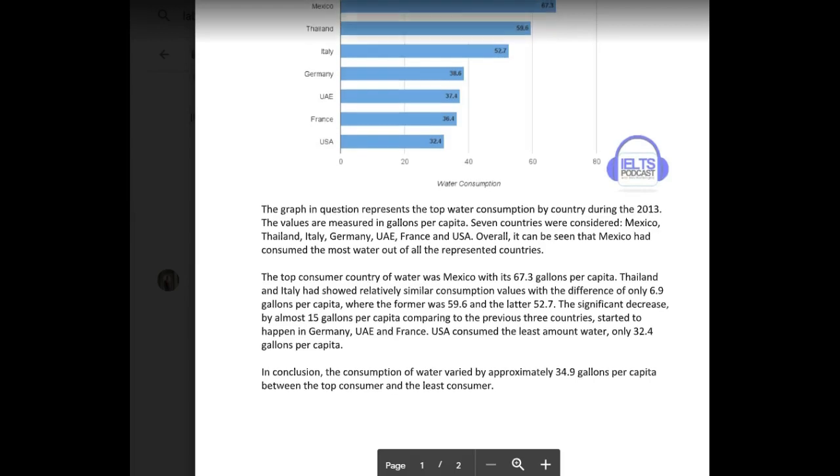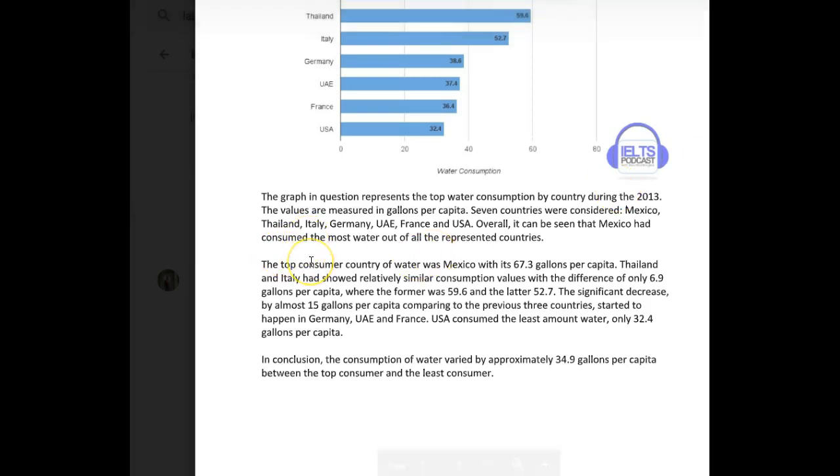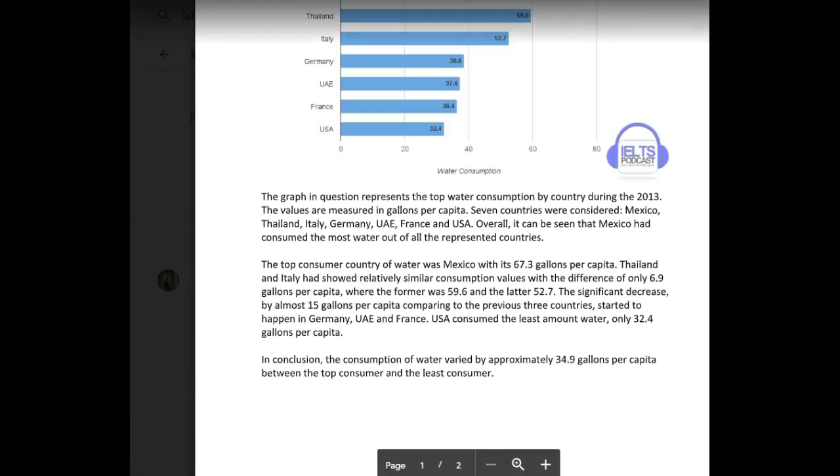The top consumer country of water was Mexico. All right, that's a little awkward. Let's change it around so it sounds like a little more natural English. How about the top consumer of water was Mexico. That would have been okay. Or the top water consuming country was Mexico with 67.3 gallons per capita.